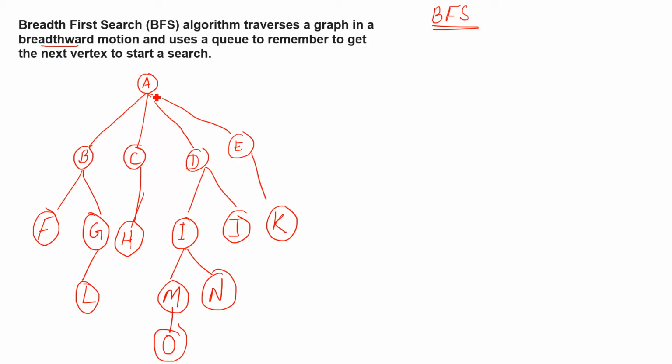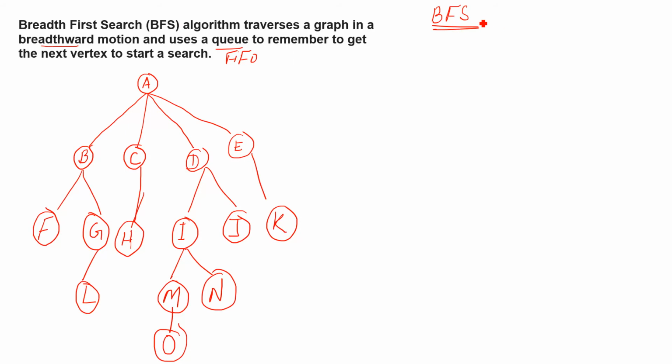First it will go starting from A, then B, C, D, E, then it will cover this row and the third row, right? And it uses a queue, which means FIFO. It will use the FIFO method, meaning first in first out, to remember to get the next vertex to start a search. First I will explain to you, and then these three lines will be clear to you.